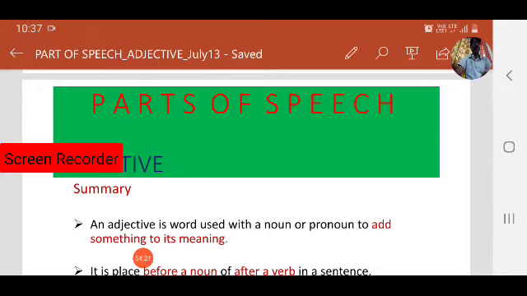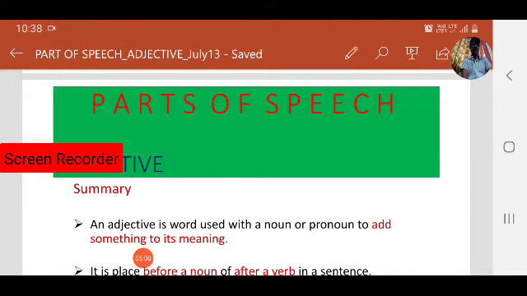Adjectives give more information about nouns or pronouns. They are also called describing words, because they describe nouns or pronouns. In grammar we call them adjectives, but generally they are called describing words. These are very important in writing or speaking English, because we have to describe every time.